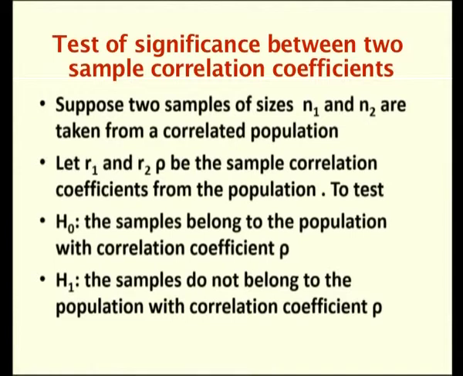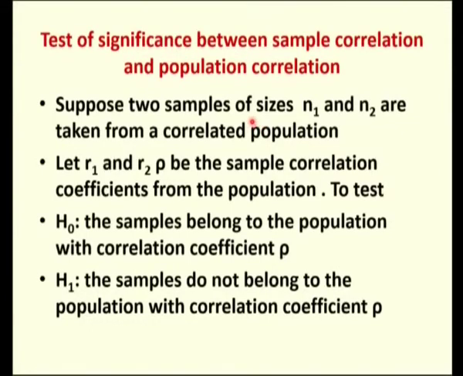Next, we are going to discuss the test of significance between two sample correlation coefficients. Suppose two samples of sizes n1 and n2 are taken from a correlated population. In the previous test, only one sample was taken from the population, and we tested the sample correlation coefficient against the population correlation coefficient. Whereas in this test, we take two sample correlation coefficients from the population, and test whether they are equal or not.